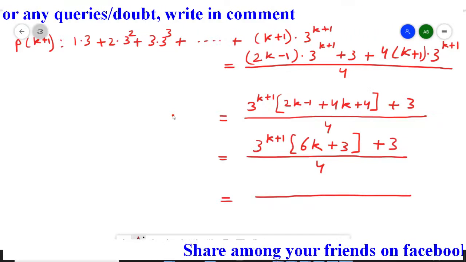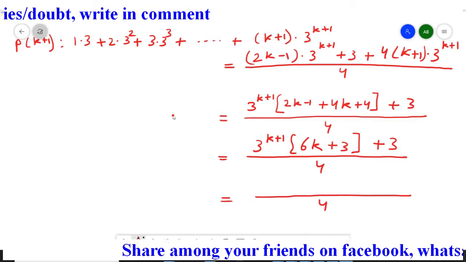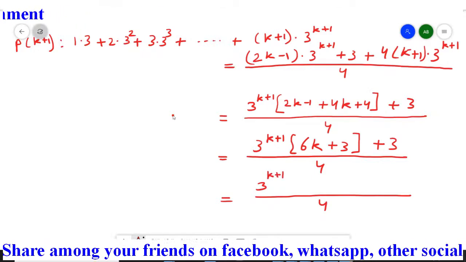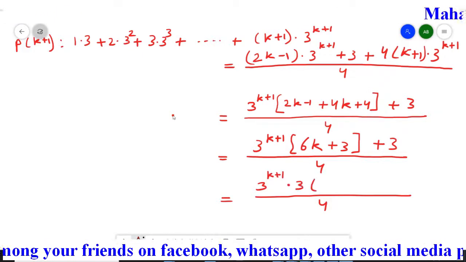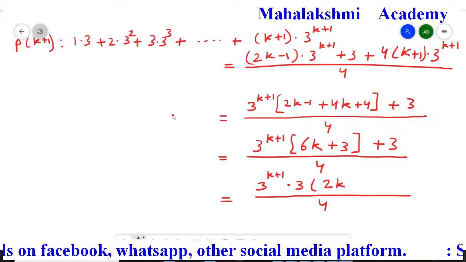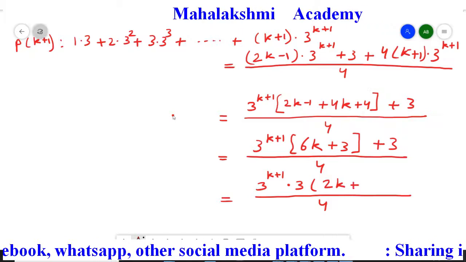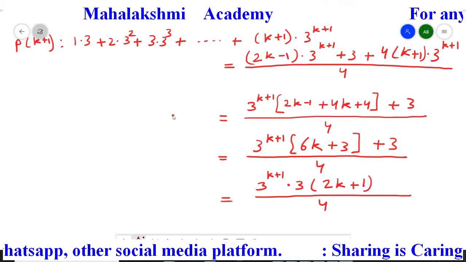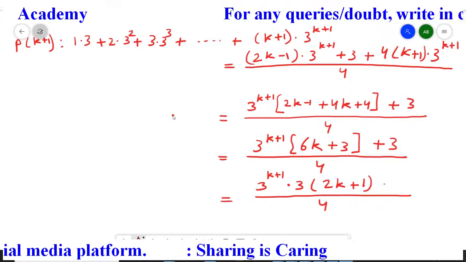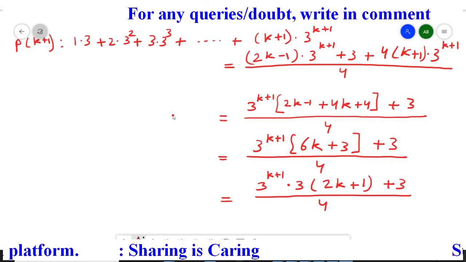This whole divided by 4, and 3 will come outside. So this 3^(k+1) as it is and multiplied by 3, and when you take 3 common, you are left with (2k + 1), because you took 3 common. So 3 times 2k is 6k and 3 times 1 is 3, and this 3 as it is.